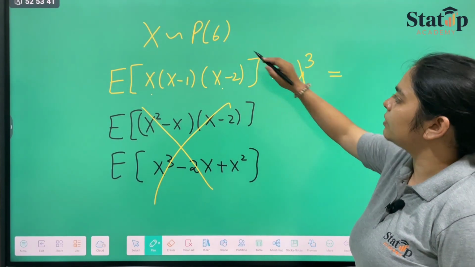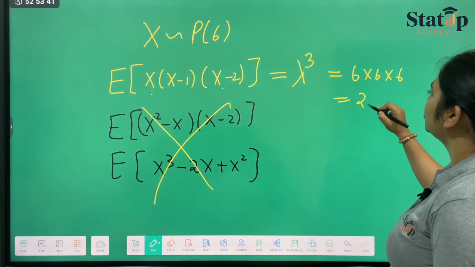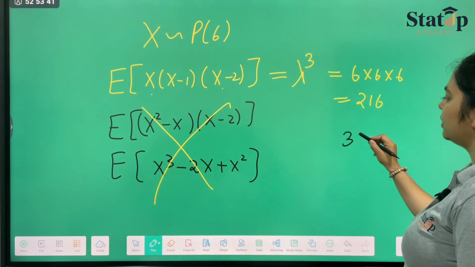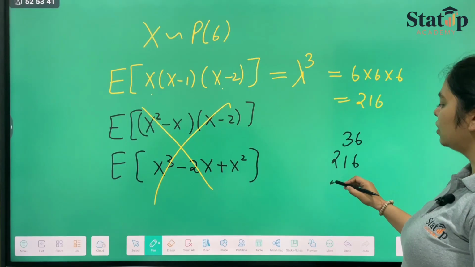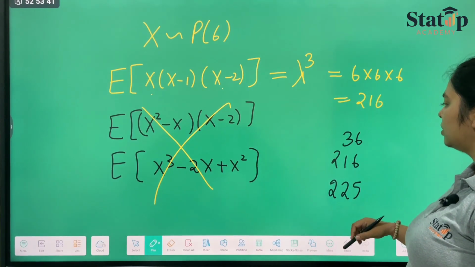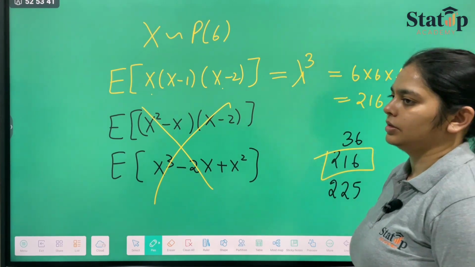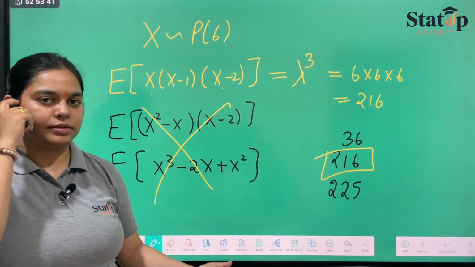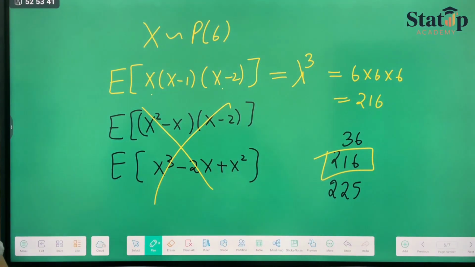And lambda has been given as 6, 6 into 6 into 6, which will give us 216. Directly your answer. In the options, they must have given 36, 216, or 225, or something like that. Then 216 will be your answer. Instead of calculating all of this, you can save your time by doing this. Okay. Now, this was your paper 1. These are the kinds of questions that can be asked from your paper 1.